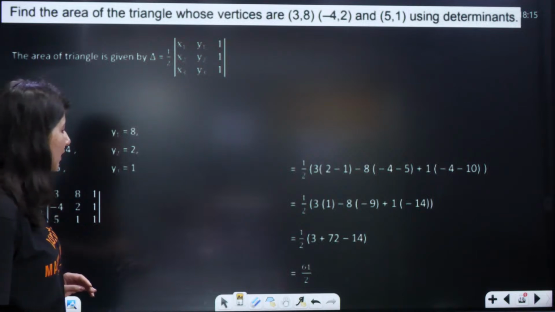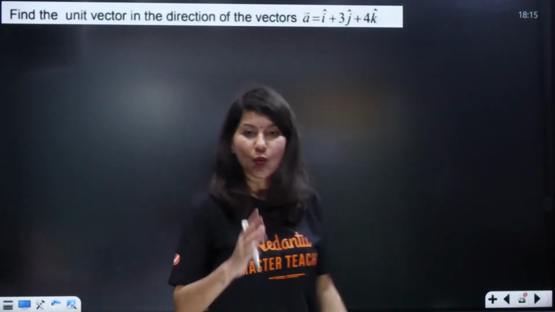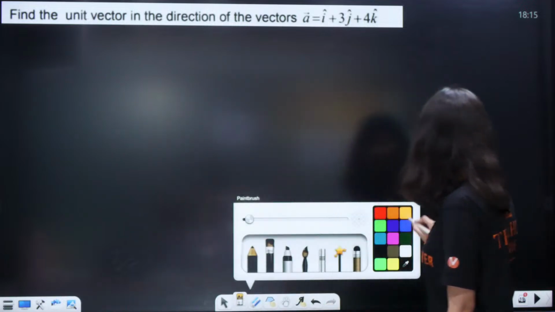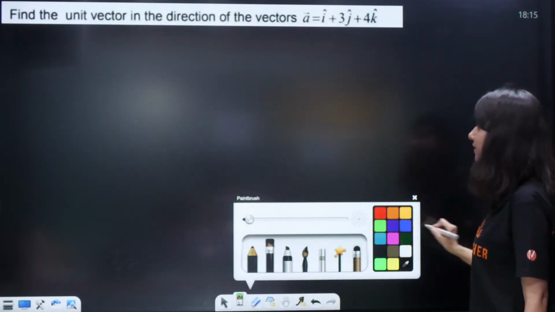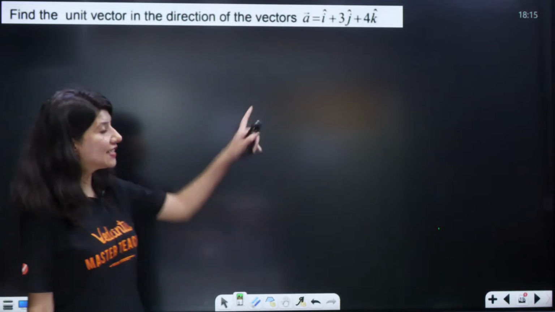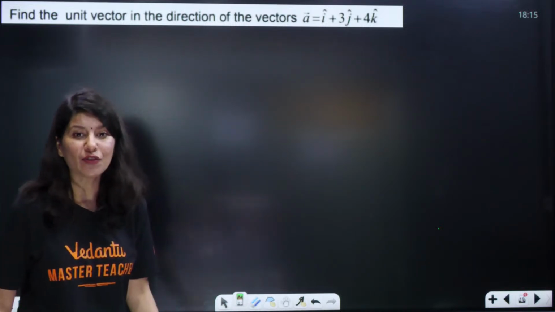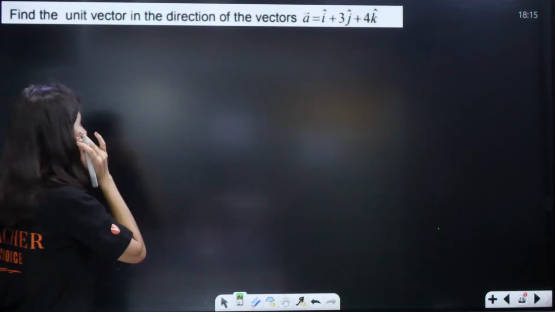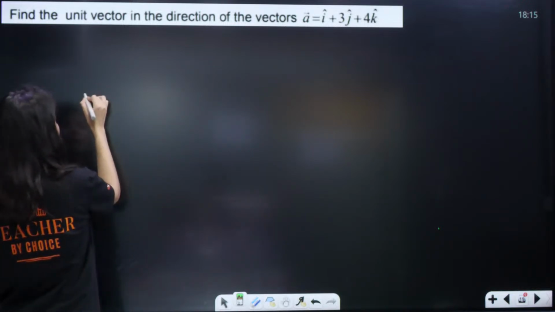All right. Perfect. Now, one student was asking about vectors, so we will start with vectors. Find the unit vector in the direction of this vector. There is a clear-cut formula for any unit vector.